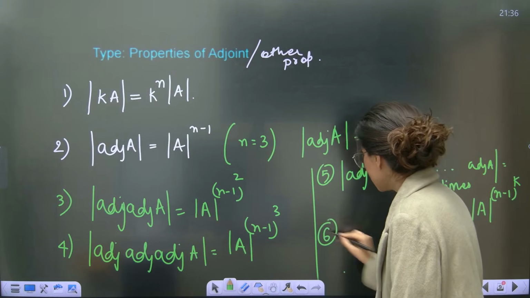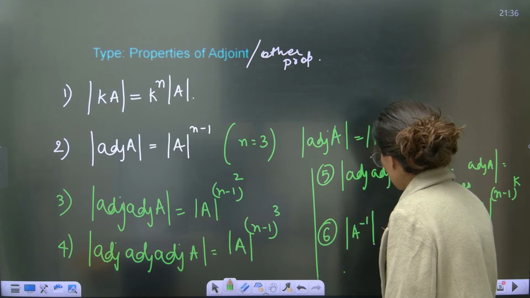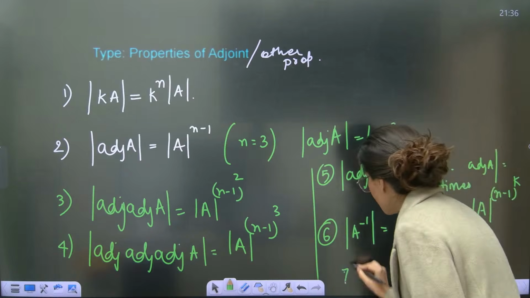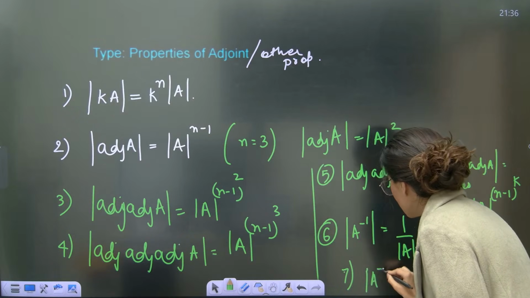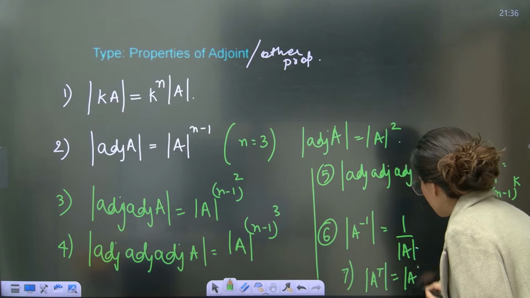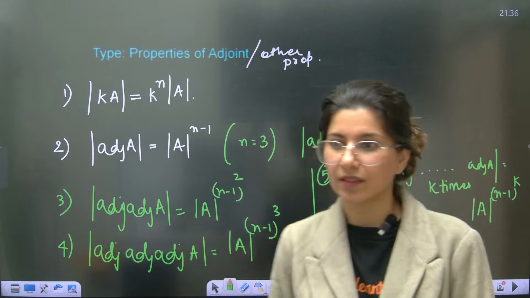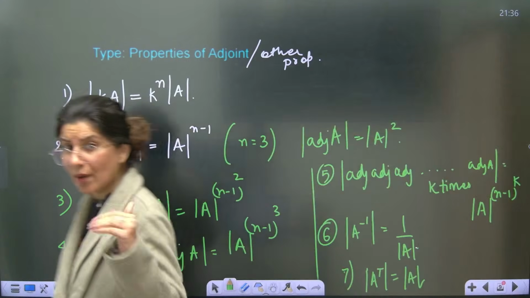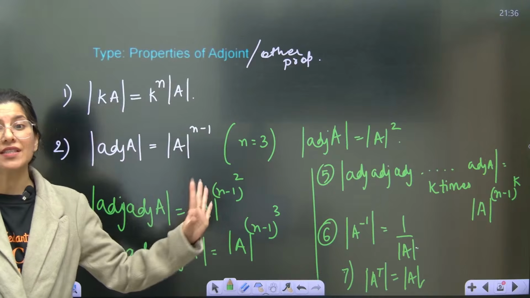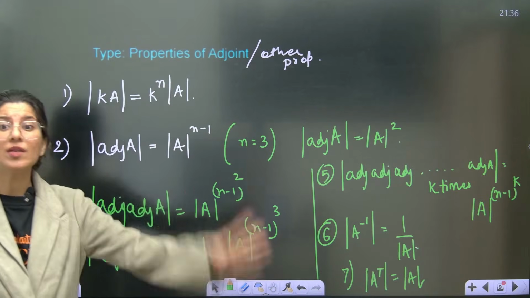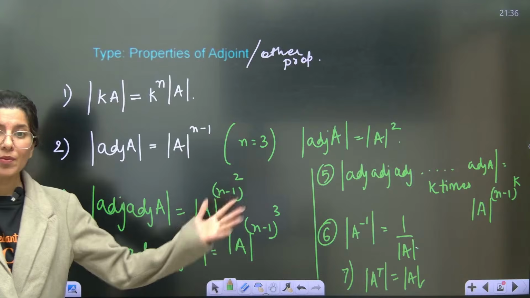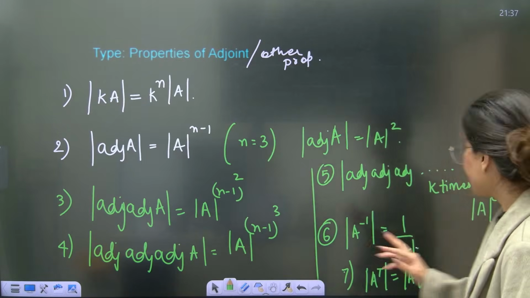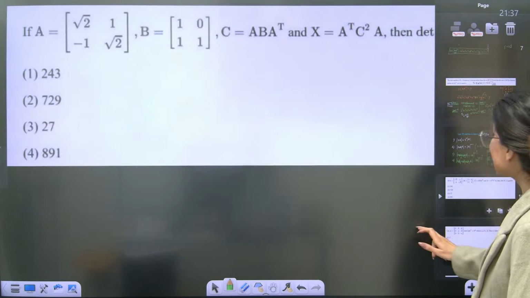A few more properties. Sixth property is determinant of A inverse will be 1 upon determinant A. Seventh property is determinant of A transpose is equal to determinant of A. Just tell me one thing, any problem with any of the properties? Property number 1, scan every property. Every property is important. One question will have all the properties. Just one question, but all the properties. Okay, so now we are going to start one by one, basic by basic.